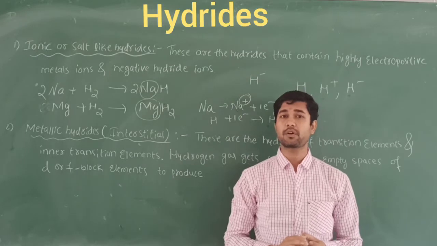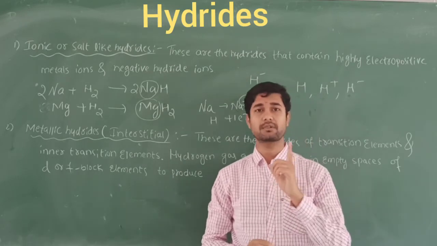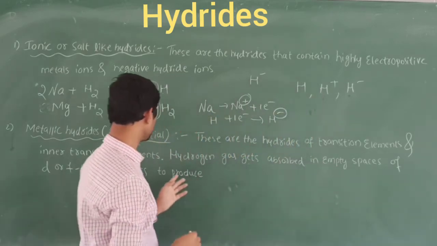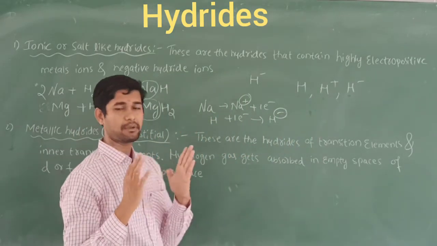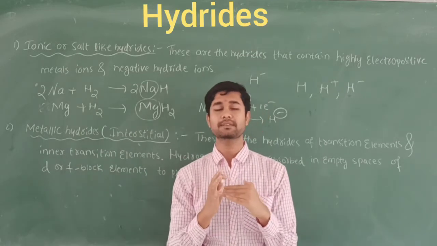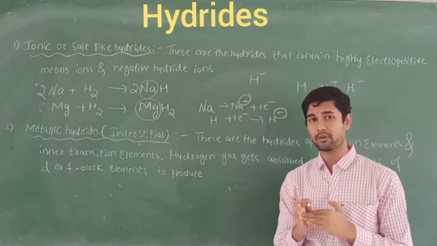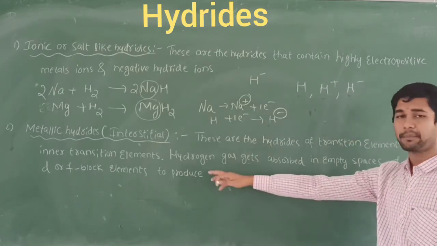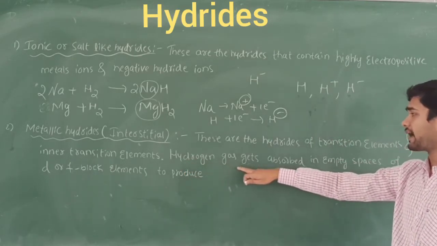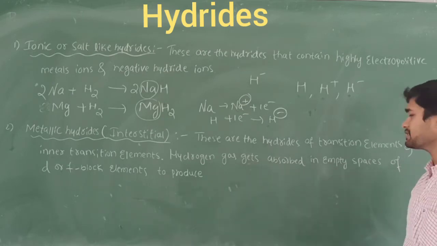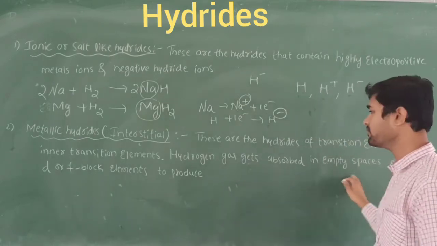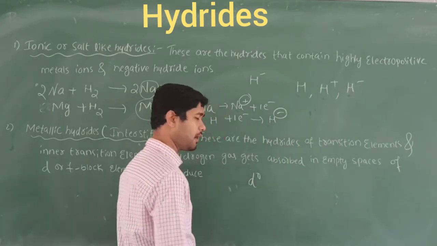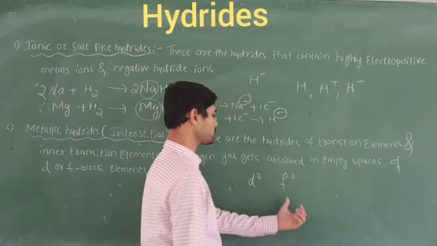At this stage you are going to study only S block elements. P block, D and F block elements you are going to study in higher classes. Between the S and P block are the transition elements, which we call D block elements, and inner transition elements, which we call F block elements. So what happens in this case? The hydrogen gas gets absorbed in the empty spaces of D and F block elements. Empty means the D orbital should be empty, and in the F block there are no electrons.